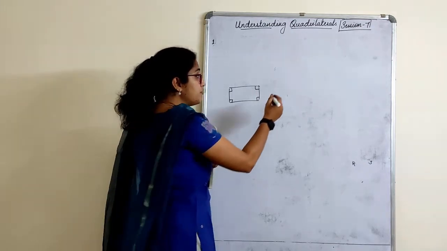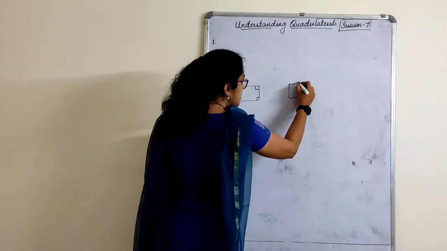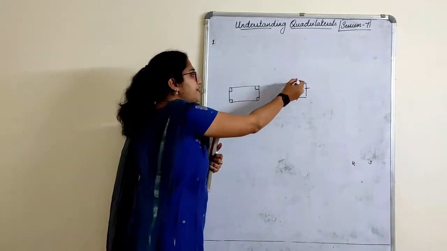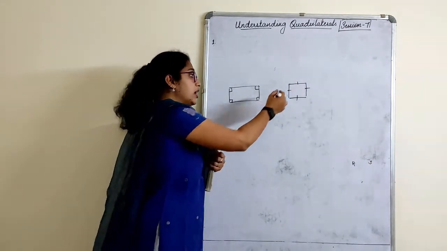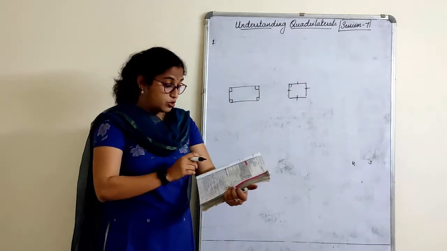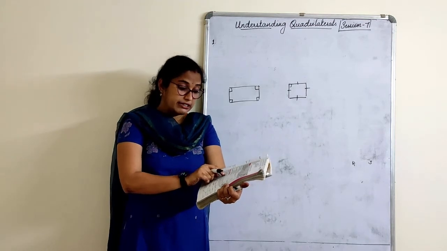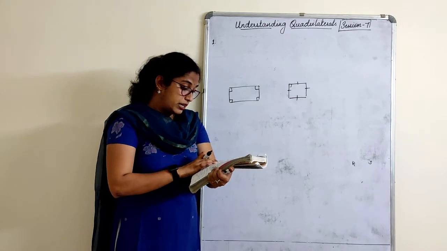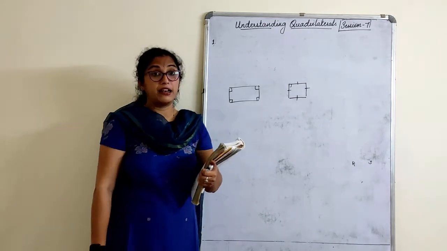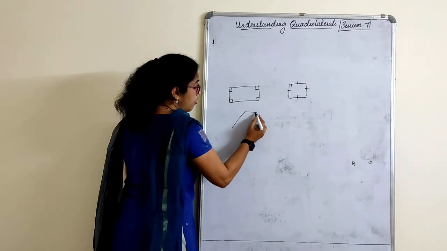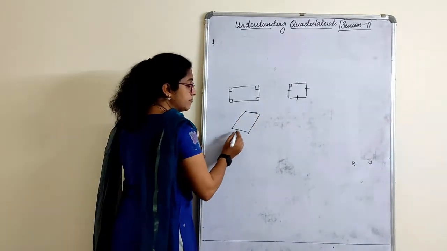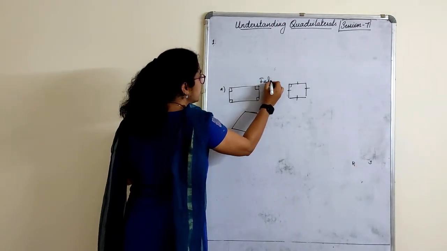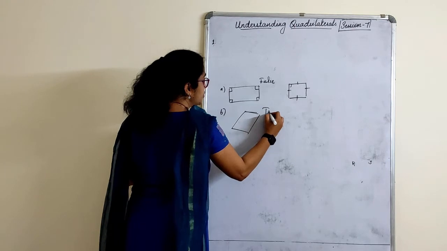Yes, it is true, because if I draw a square, all the sides are equal, but still opposite sides are equal, and angles are equal to 90, 90. So if they ask all rectangles are squares, the answer is false. Okay. Second one, all rhombuses are parallelogram. True? Yes. So the first one is false.